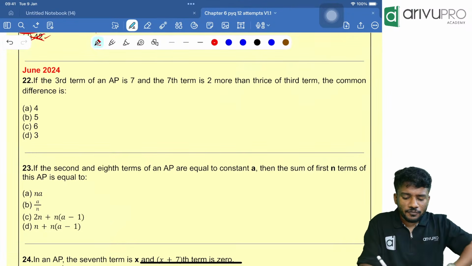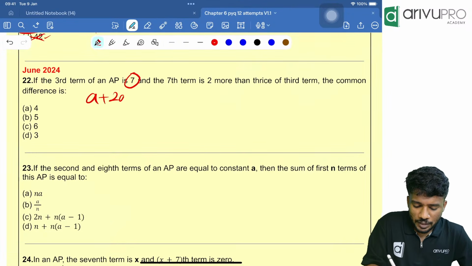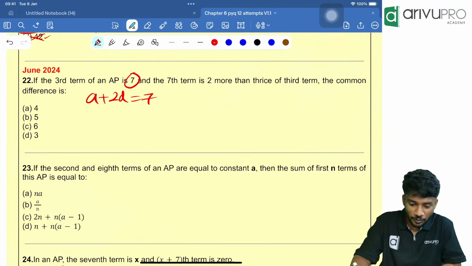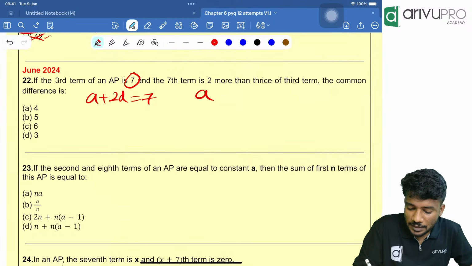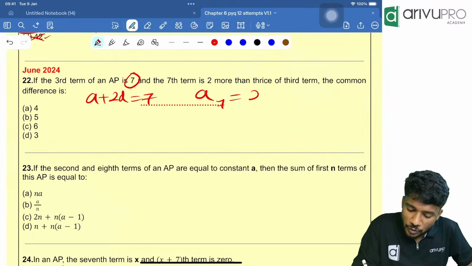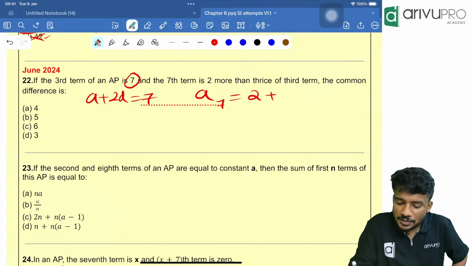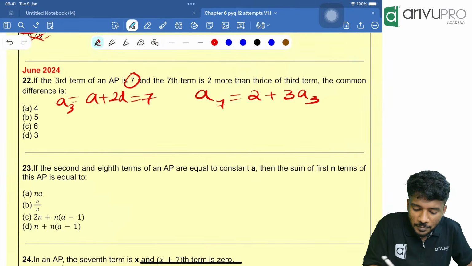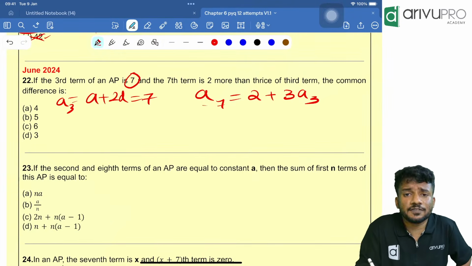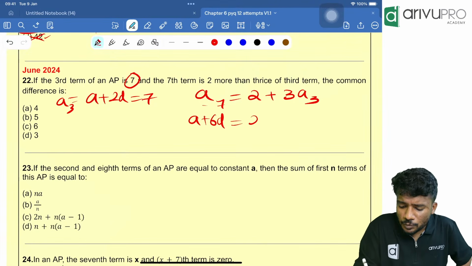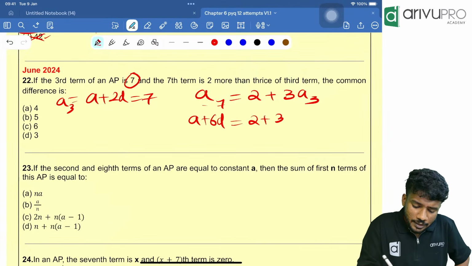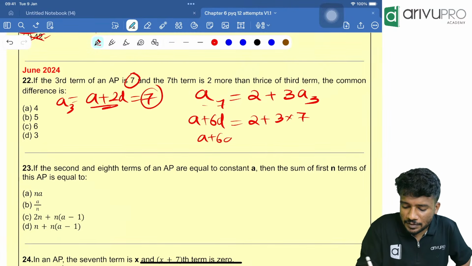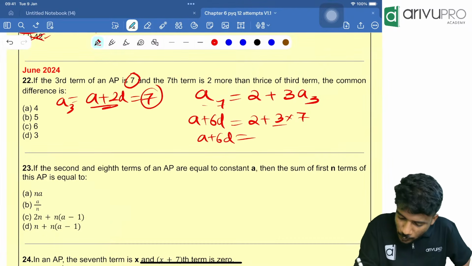Now, if the third term of an AP is 7, that means A plus 2D is equal to 7. The same question was there in the MTP, the current MTP we just solved. The seventh term is 2 more, that means A7 is equal to 2 more than 2 plus thrice the third term. A3 is nothing but A plus 2D. Substitute over here. A7, A plus 6D is equal to 2 plus 3 into A3. A3 is how much? 7, right? That means 3 into 7. That means A plus 6D is equal to 21 plus 2 is 23.